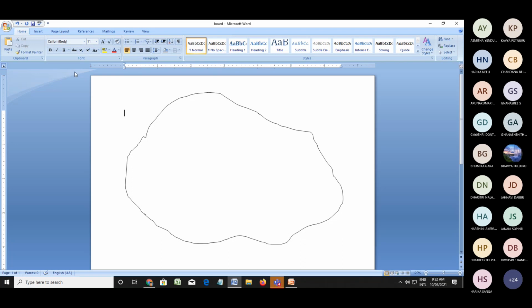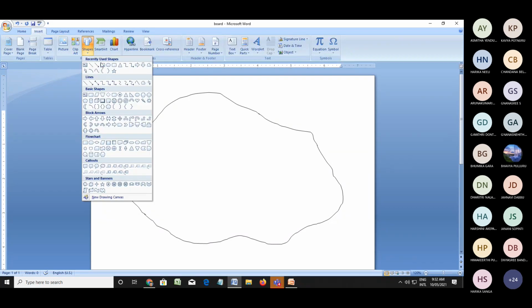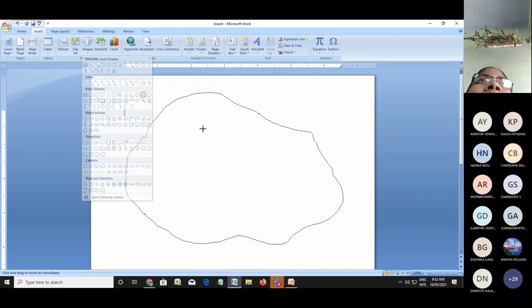A large geographic area is divided into small parts, and each part is called a cell. What is the shape of a cell? It is a hexagonal shaped cell. I already explained why only hexagonal shaped cells. Now I am dividing this total geographical area into small hexagonal shaped cells.